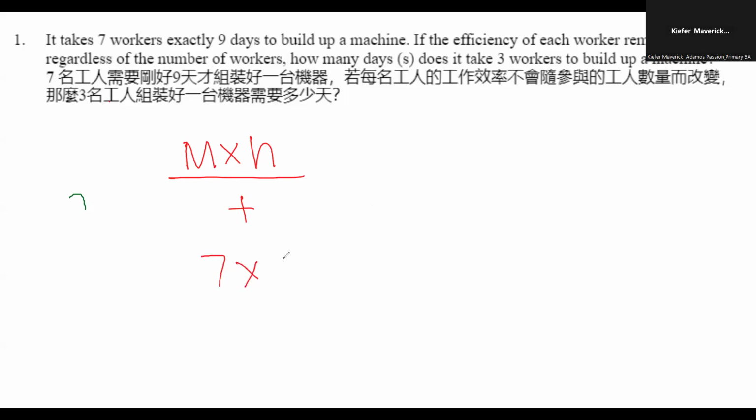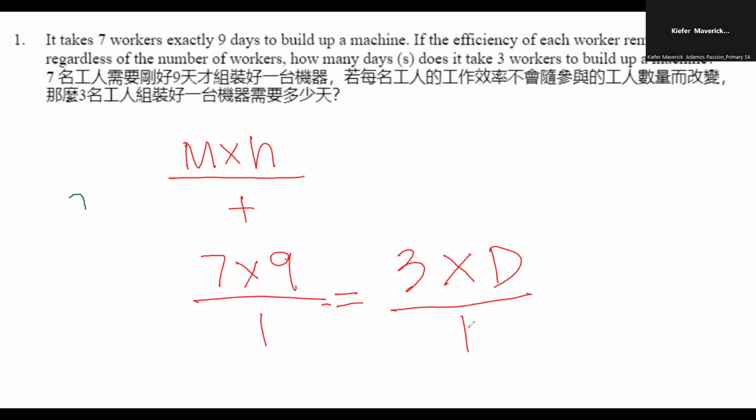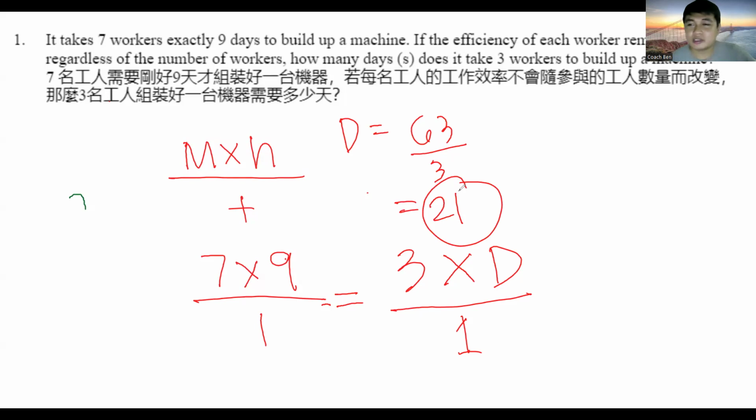So, 7 is the number of workers, 7 multiplied by the hour, which is equal to 9, over the task, which is 1 whole task. Now, that is equal to 3 workers multiplied by the unknown hour, over 1. So, 7 times 9 is 63. 63 is equal to 3D. D is equal to 63 divided by 3, or D is equal to 21. Okay, very good. So the correct answer is 21. Thank you, Kiefer, for your solution.